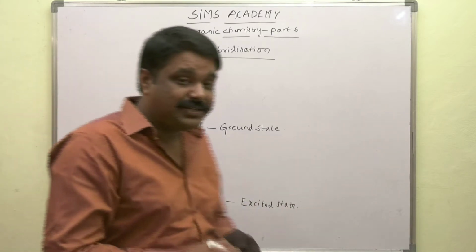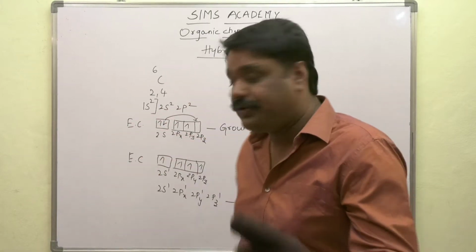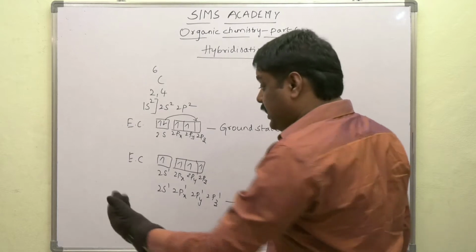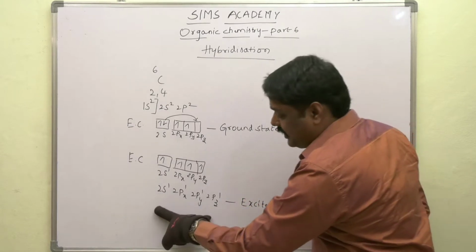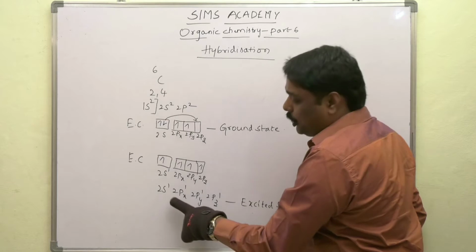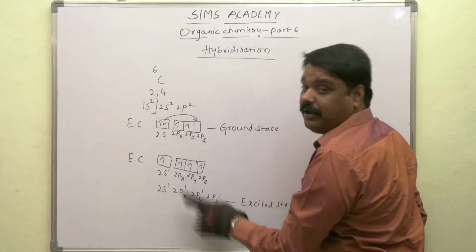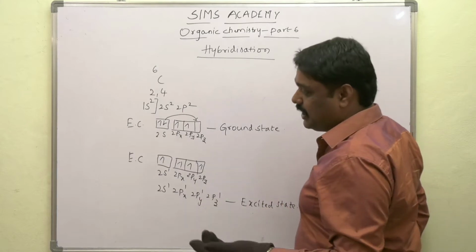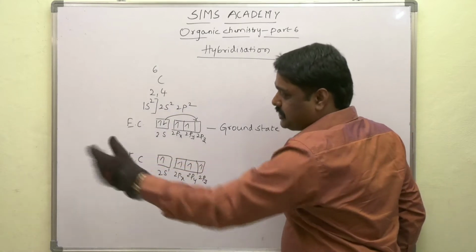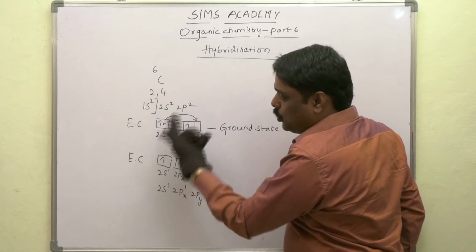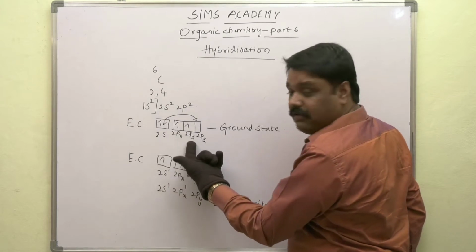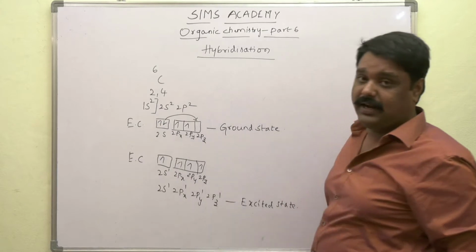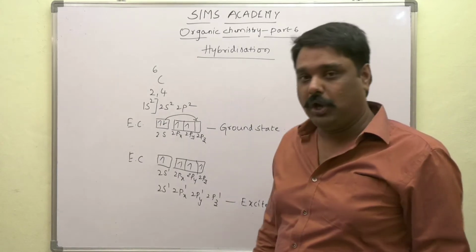In the excited state, the electronic configuration of carbon is 1s2 in the first orbit, and in the second orbit we have 2s1, 2px1, 2py1, 2pz1. In the ground state, the electronic configuration of carbon is 1s2 in the first orbit and 2s2, 2px1, 2py1, and there is not even a single electron in the 2pz orbital of the carbon atom.